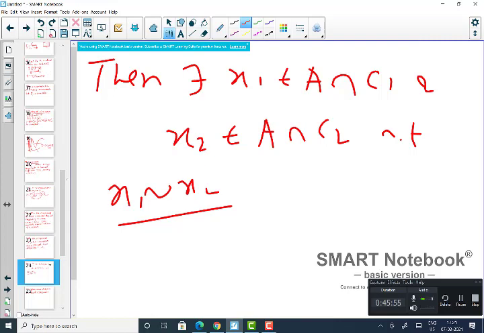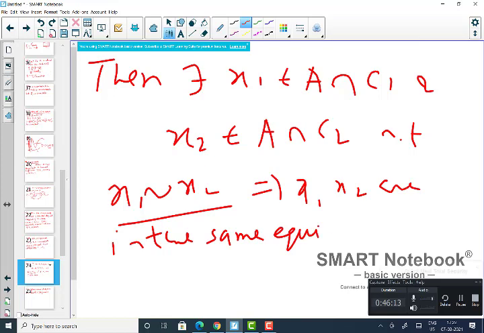Component means they are different equivalence classes. So x1 and x2 would be in the same equivalence class, but this is a contradiction because x1 is inside C1 and x2 inside C2.